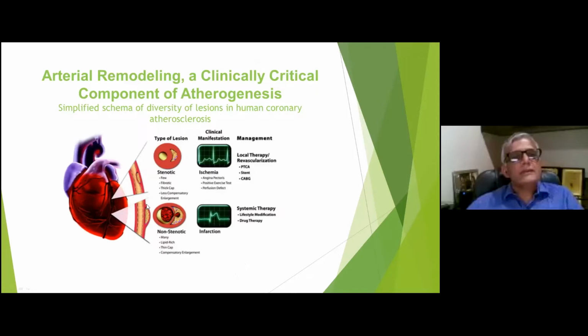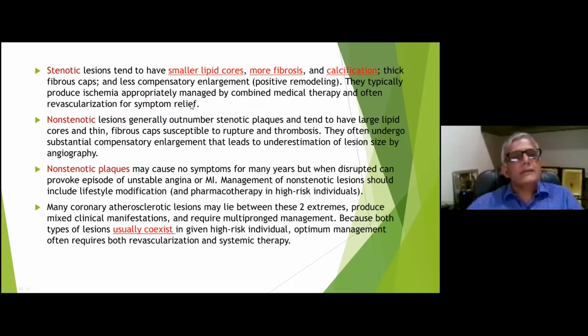While patients with positive remodeling do not have symptoms, they can have rupture, and they may be asymptomatic till late presentation. As I said, stenotic regions have a small lipid core. They are more fibrotic and calcific, so they are stable. The main problem with this is they produce the symptoms of ischemia, angina, but they do not produce any acute coronary events. While the non-stenotic lesions have positive remodeling, they also have a thin fibrous cap and less lipid plaque. But they are prone to rupture and they can have acute penetration.